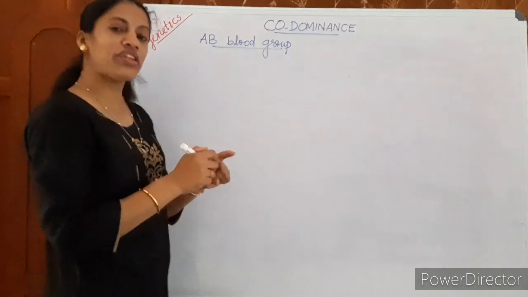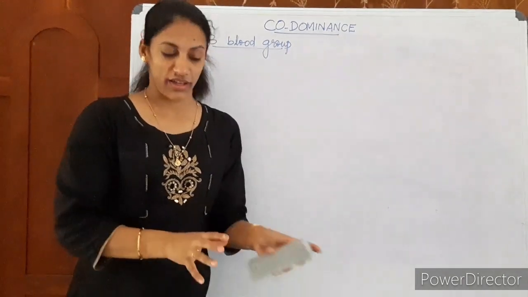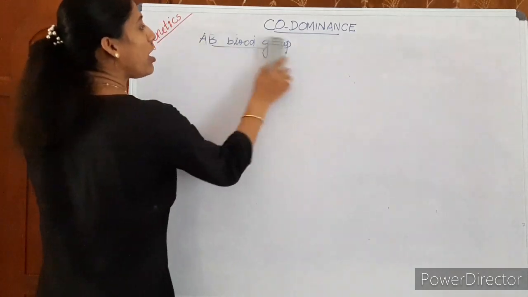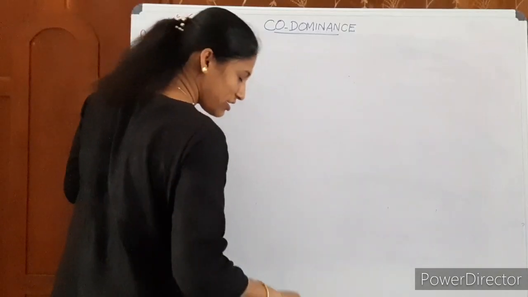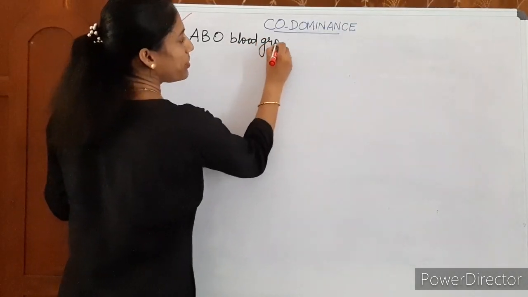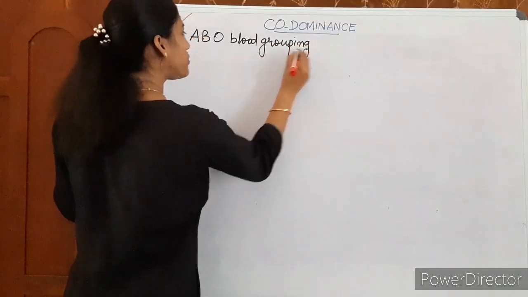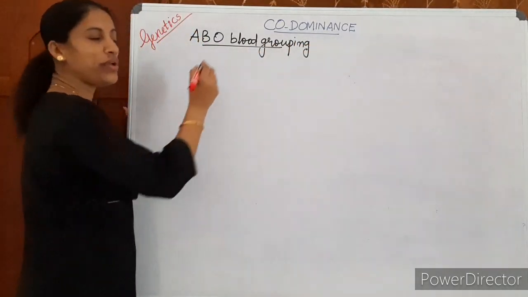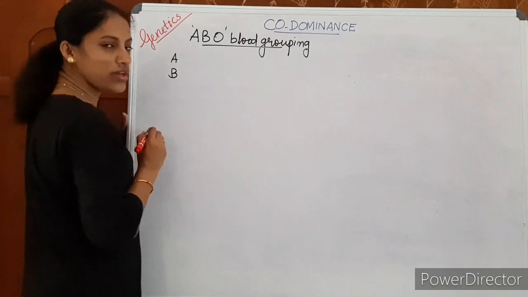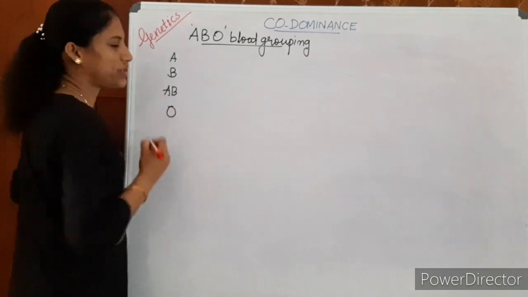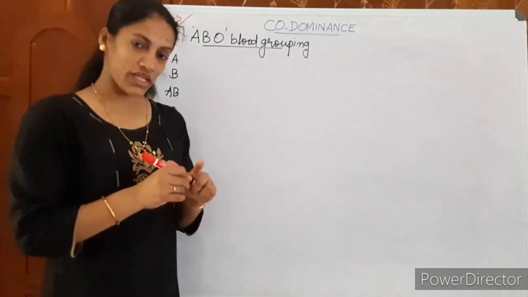In order to understand this, you have to get a proper idea about the genetics, or what genes or alleles control our blood group. So we will discuss ABO blood grouping in detail. Human ABO blood grouping. This is a common blood grouping in human beings. There are other blood groupings also. In ABO blood grouping in human beings, how many blood groups are there? 4 major blood groups: A group, B group, AB group and O group.